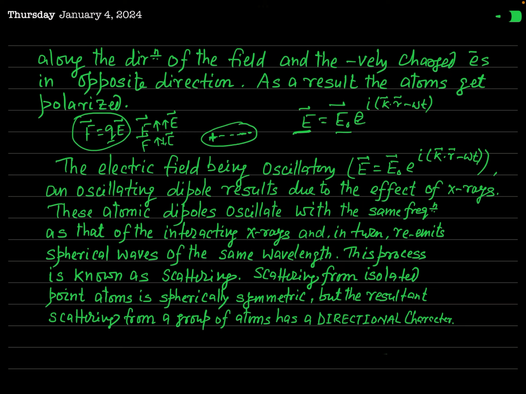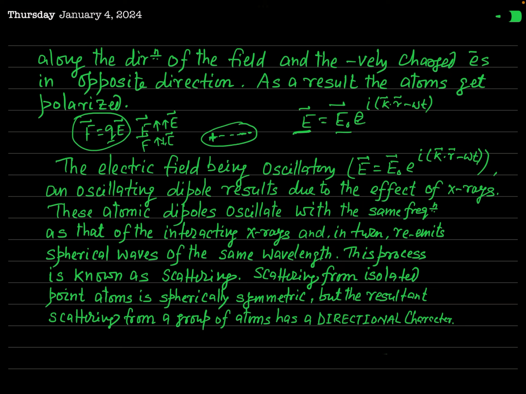So actually what happens here? First of all, radiation is incident on the atom. That radiation gets absorbed, and after absorption the oscillation starts; the atom becomes an oscillating dipole, and now it re-emits the radiation. This re-emission of electromagnetic radiation is called scattering, and definitely you have studied it. If not, as I have suggested, you can watch my video on this subject in the playlist of EMT and classical electrodynamics. So I have mentioned it here.